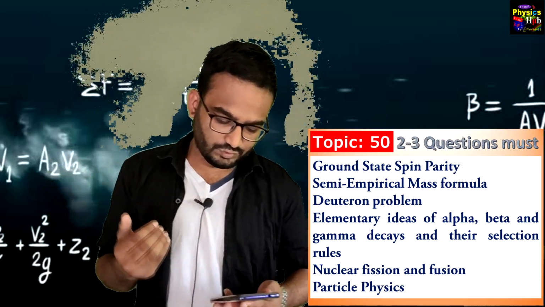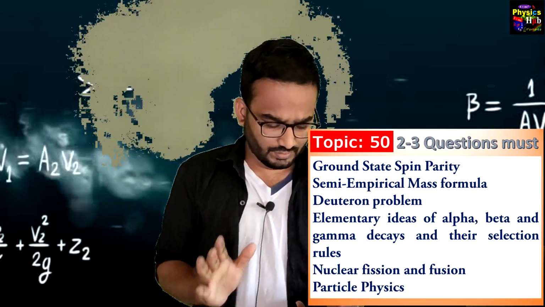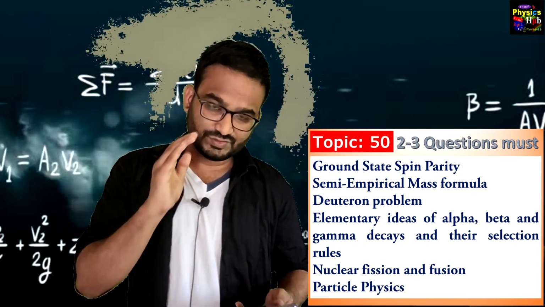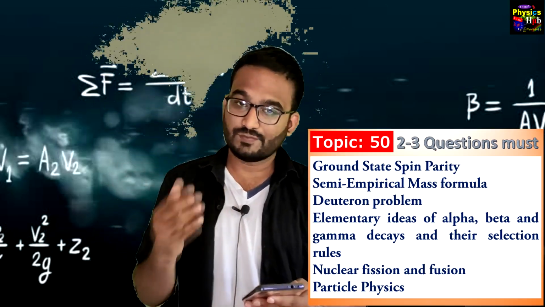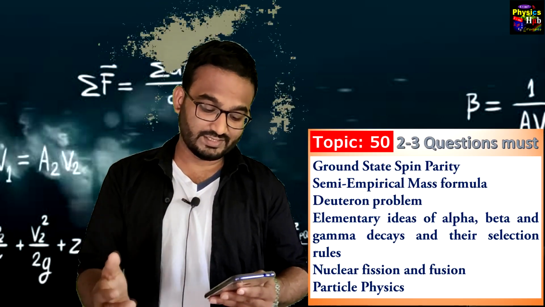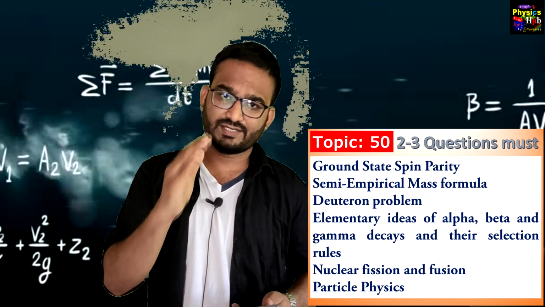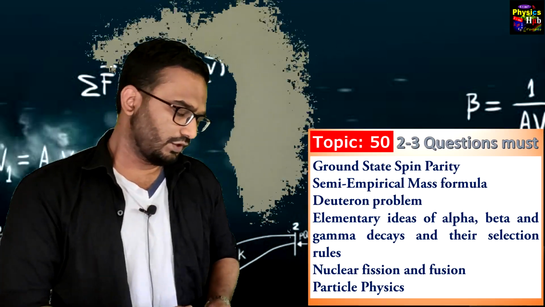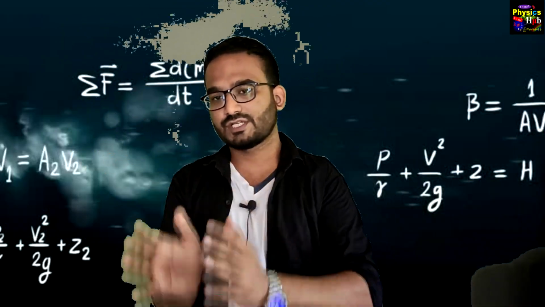Topic 50, and from topic 50 you may get 2 to 3 questions, must. Ground state spin parity, semi-empirical mass formula, Deuteron problem, elementary ideas of alpha, beta and gamma decays and their selection rules, nuclear fission and nuclear fusion, particle physics. So these many topics are there for your upcoming CSIR NET exam.